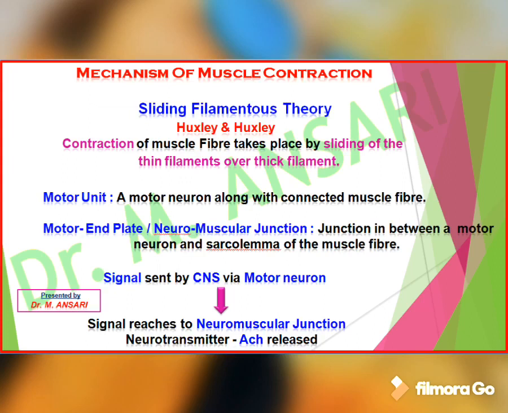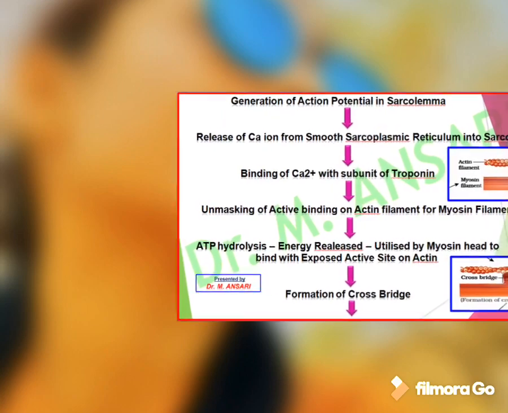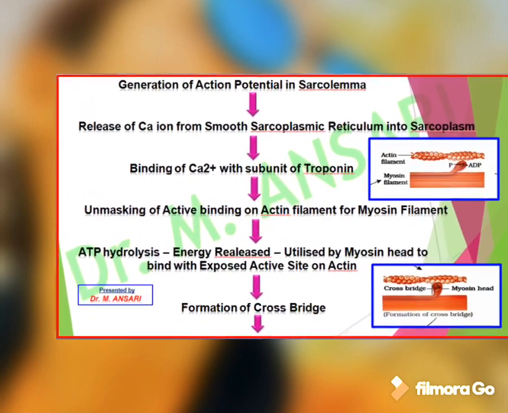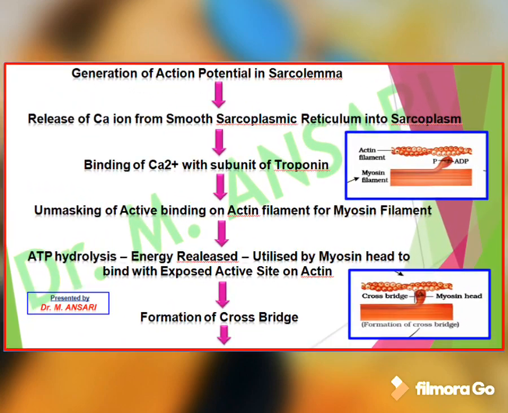For muscle contraction, a signal is sent by the central nervous system via the motor neuron. This signal reaches the neuromuscular junction. In the neuromuscular junction, the neurotransmitter acetylcholine gets secreted. Action potential is generated in the sarcolemma.